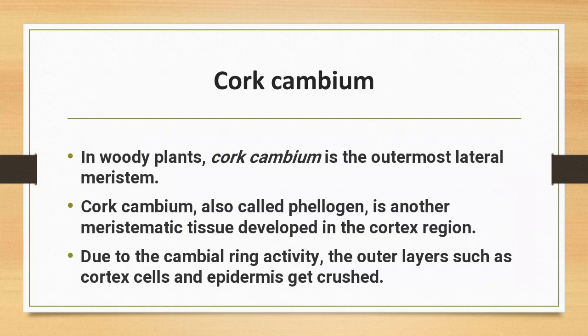Cork cambium. In woody plants, cork cambium is the outermost lateral meristem. Cork cambium, also called phellogen, is another meristematic tissue developed in the cortex region. Due to cambial ring activity, the outer layers such as cortex cells and epidermis get crushed.